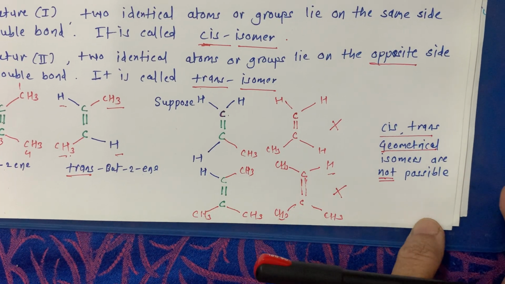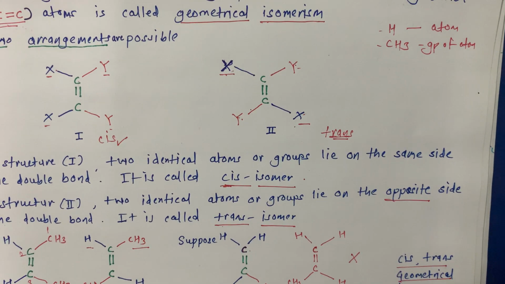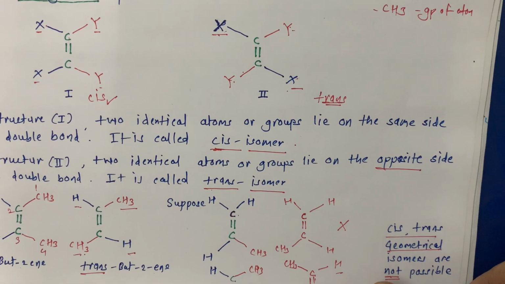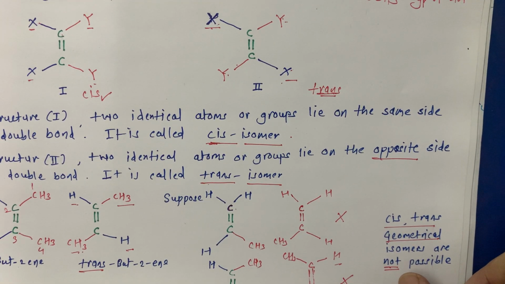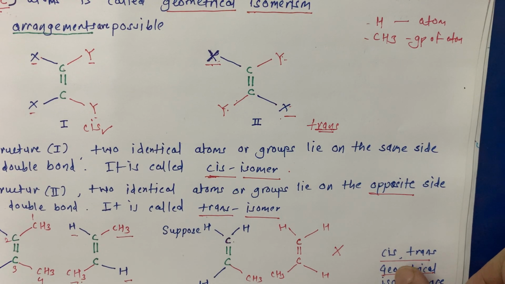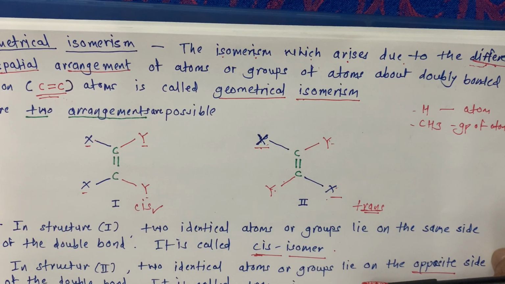Okay, and this is all for today. That is the introduction of alkene and then isomerism in alkenes. There are three types. One is structural isomerism, another is position isomerism, and the third is geometrical isomerism.